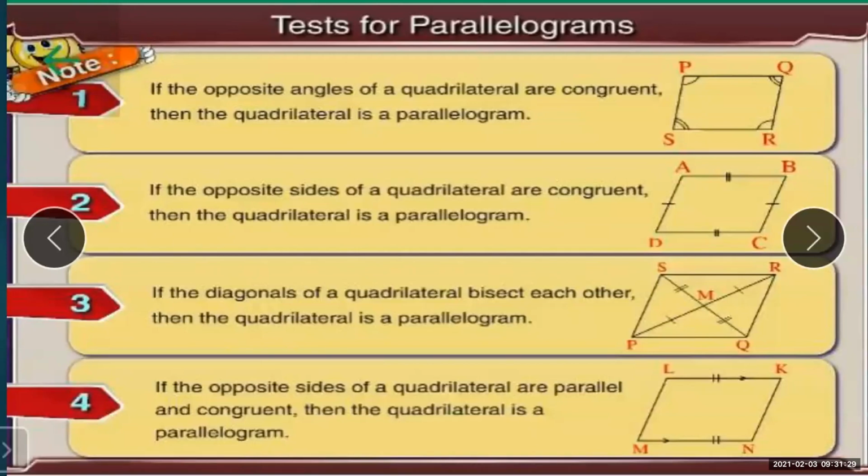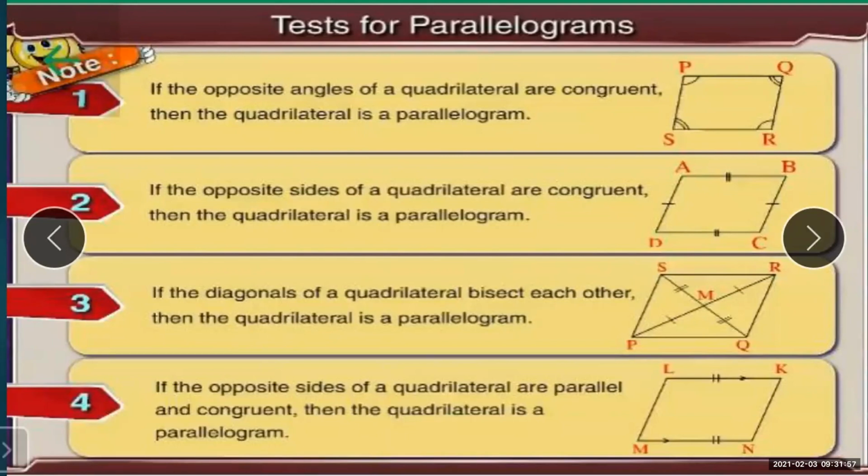Even the first test, the opposite angles: in a square, all four angles are 90 degrees, so both pairs of opposite angles are 90 degrees. So they are congruent, and you can say that a square is a parallelogram. If you know it properly, you can apply it to various types of quadrilaterals.